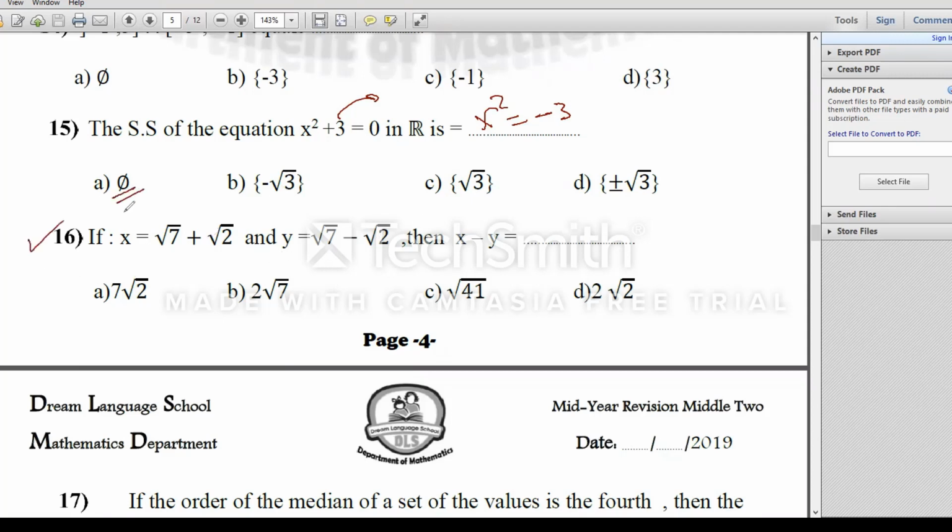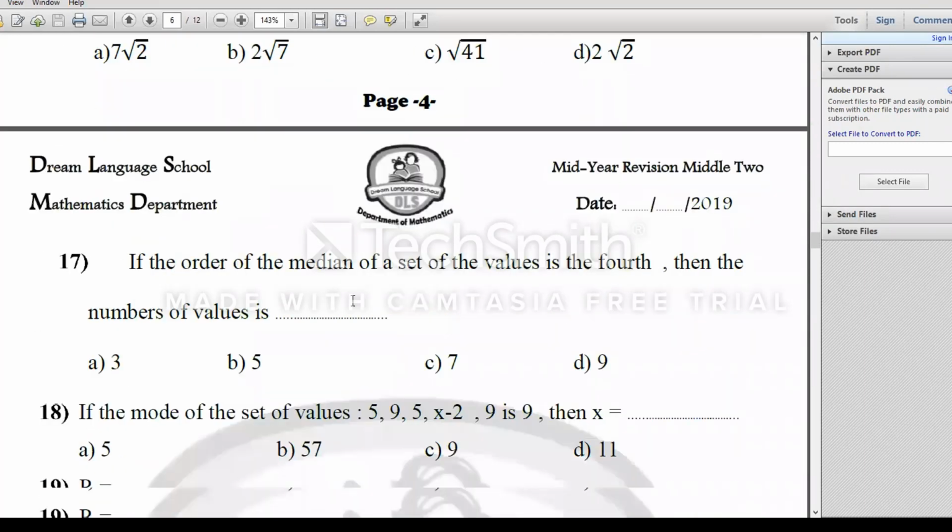Here, number 16, it's very easy. It's a two conjugate number, and I want their difference. The difference of two conjugate number is double the second. From here, it will be 2 root 7. I will choose it. I think it's a very easy final revision for you.